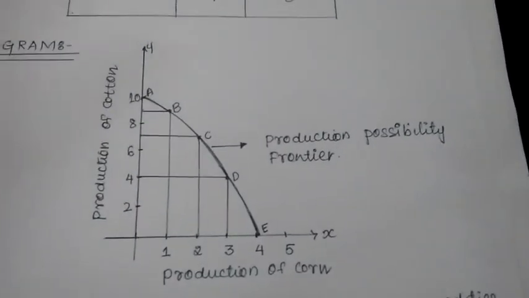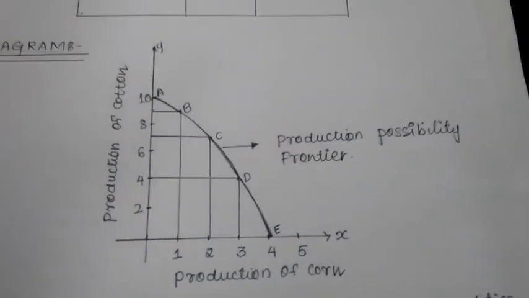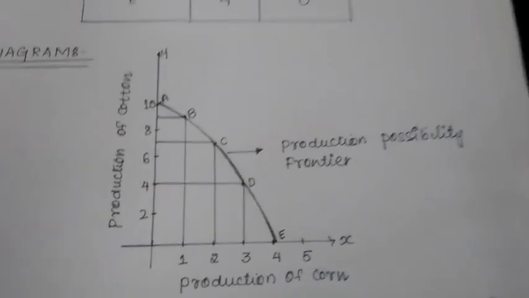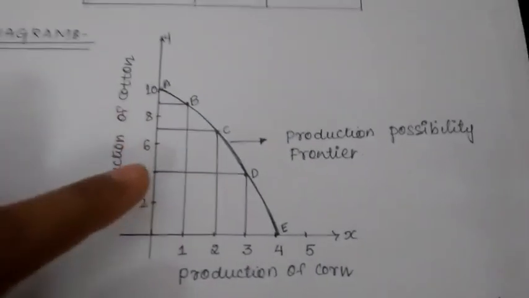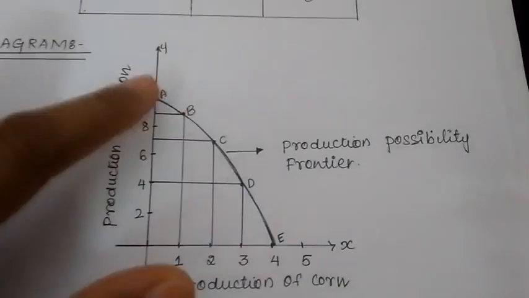Because it is only 1 acre, it is limited. So how is the producer going to use the limited resource in order to produce the maximum combination of both commodities? That is production possibility frontier.